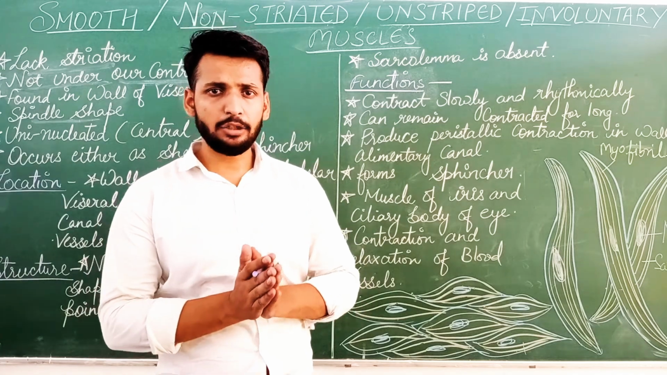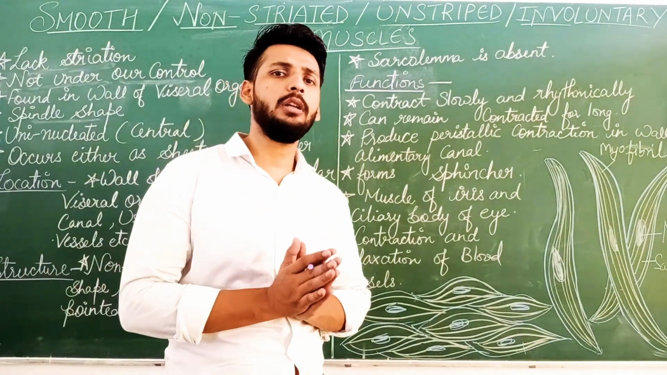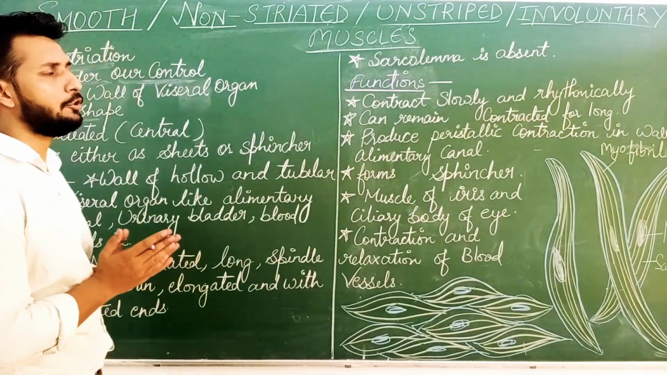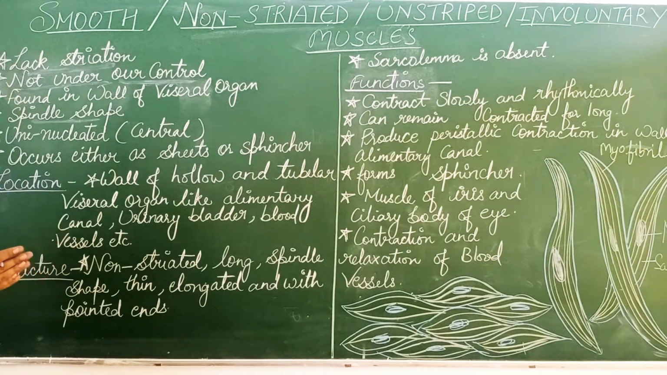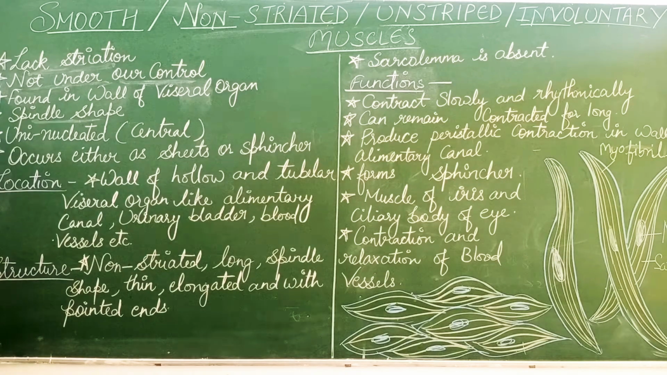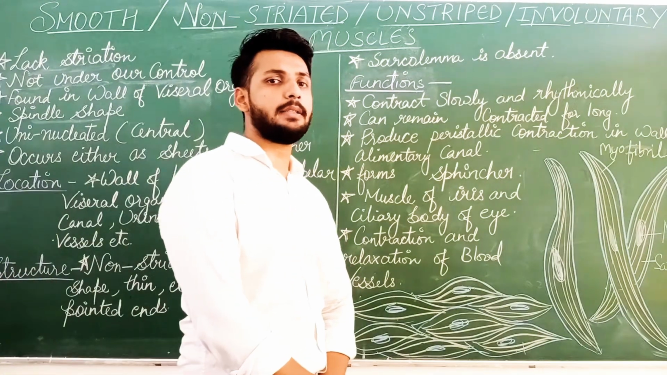Biology. In the tissue chapter, so far we have studied the types of plant tissue, and we were on types of animal tissue. In the types of animal tissue, we were studying types of muscular tissue, and today's topic is smooth muscles. Smooth muscles, or you can say smooth, non-striated, unstriped or involuntary muscles.